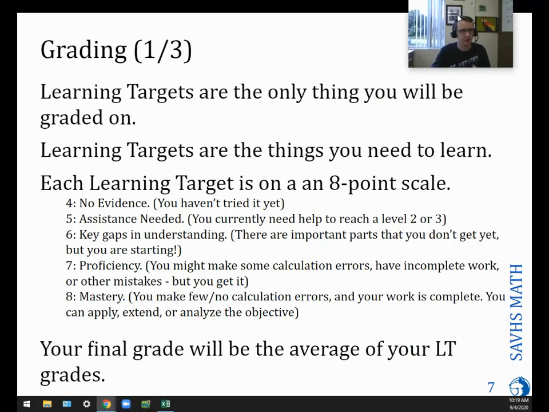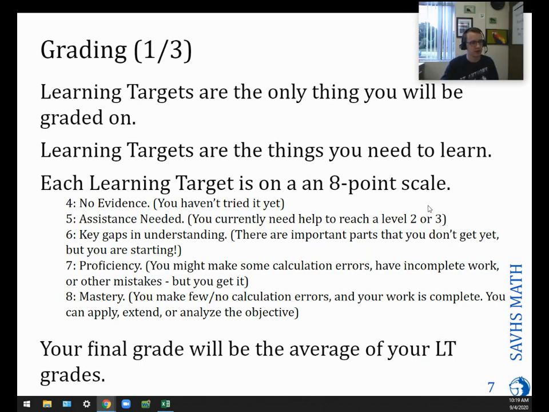Okay, let's talk really quickly about grading. I'm going to move my face up here so that you can see the whole slide. This year I'm going to change a little bit about how I've done it in the past. What you need to know is that we're going to do learning targets this year, and the learning targets are the only things that are going to be in the gradebook that are going to count for anything. The learning targets are like the objectives, the stuff you have to know about math. And all of the learning targets are going to be built on an 8-point scale where the lowest you can get is a 4. So the lowest you can get is 50%, but you can get up to 100% on that learning target scale. The 4, 5, 6, 7, and 8 all mean really specific things.